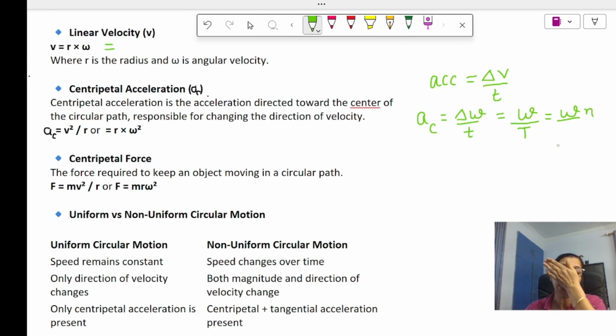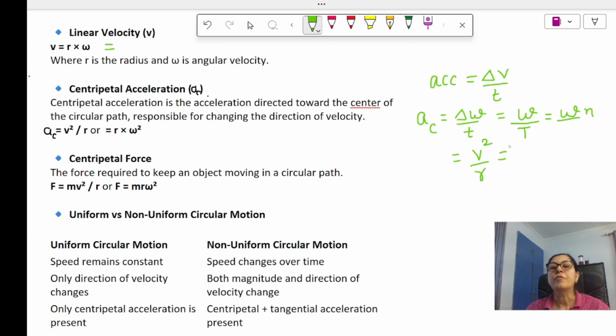Or how can we write it? Just tell me, can we write it in terms of linear velocity? Yes, we can write it as V square over R also. Now, can we write it in terms of angular velocity and radius? Yes, we can write that also.